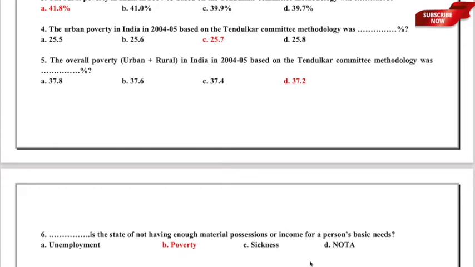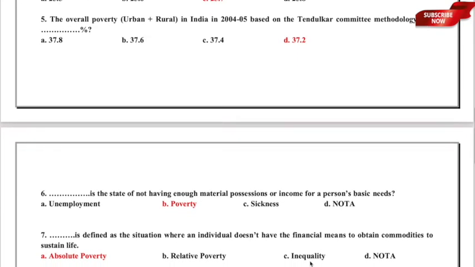So here the correct answer is option B, poverty, the state of not having enough material possessions or income for a person's basic needs. I hope that is clear. Let us now move to the next one.